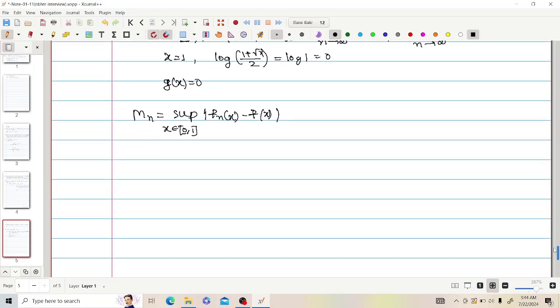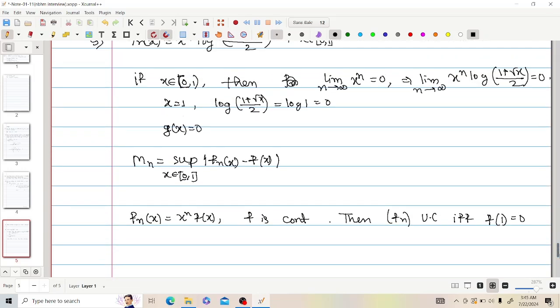Then they asked me, can I remember some result? They gave me a hint, can I remember some result? And I told them that I cannot remember. And they asked me, do you know some theorem like this? If fn(x) is equal to x to the power n into f(x), where f is continuous, then fn is uniformly convergent if and only if f(1) equals 0. They asked me, can I remember this result? Then I said yes, I remember.